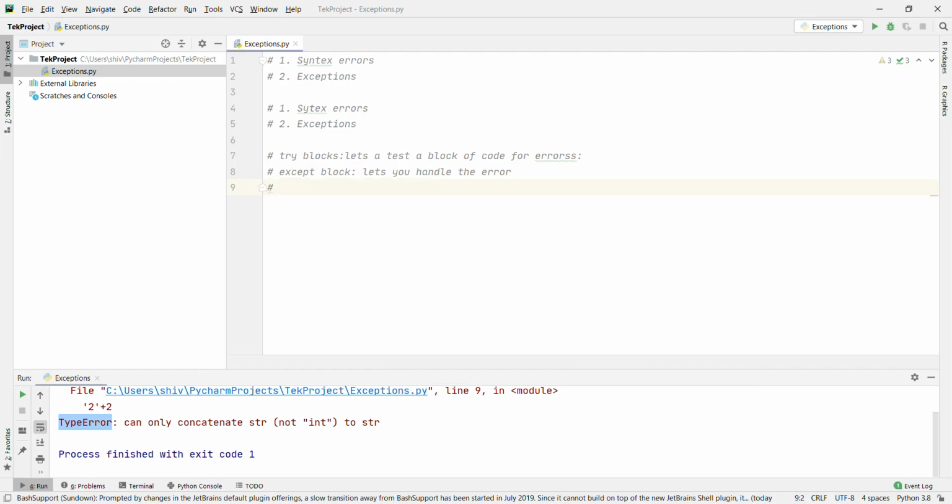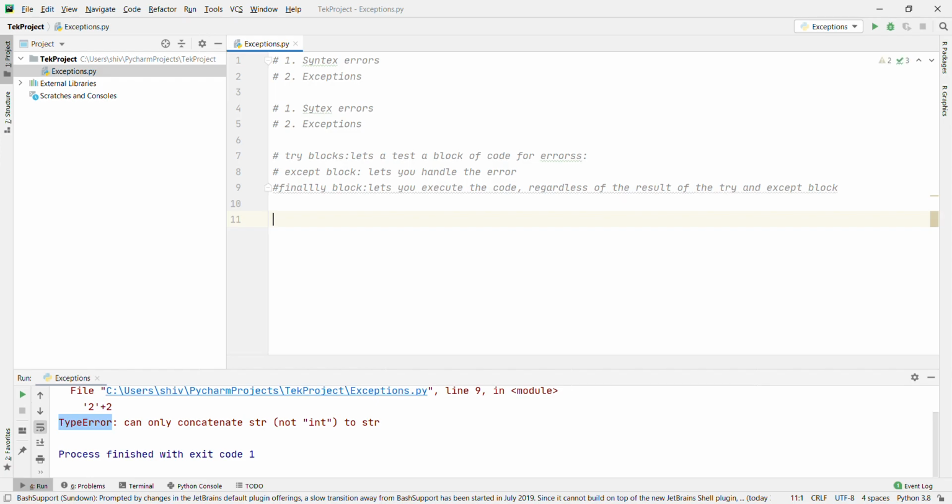What is the third one? Finally. What will the finally block do? It lets you execute the code regardless of the result of the try and except blocks. Okay, so how are we going to handle the exception?